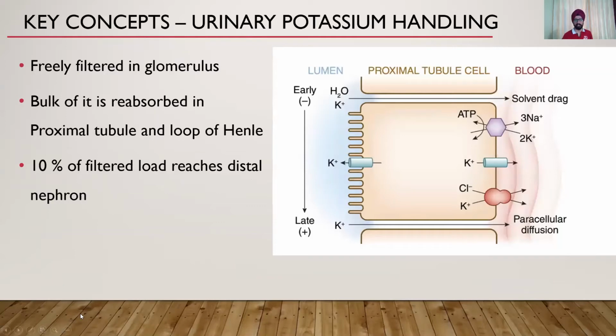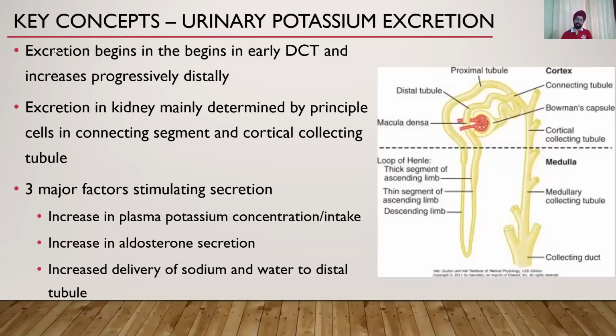In urinary handling, potassium is a very small ion and it's freely filtered into the glomerulus. Bulk of it, however, is reabsorbed in the proximal tubule, and 10% of the filtered load reaches the distal nephron. Now the excretion. Since potassium has to be excreted into the urine, that begins in the DCT, and excretion is mainly determined by principal cells.